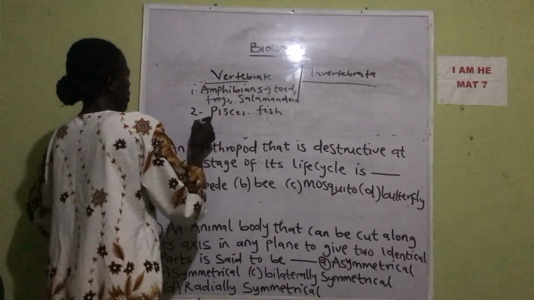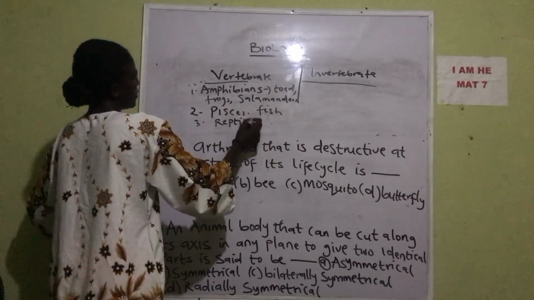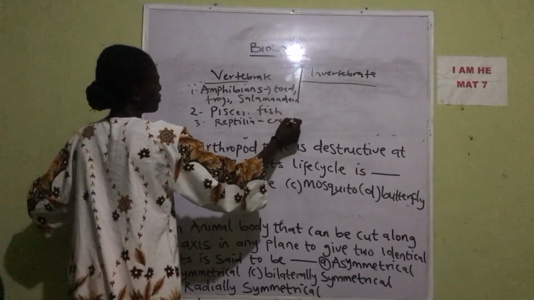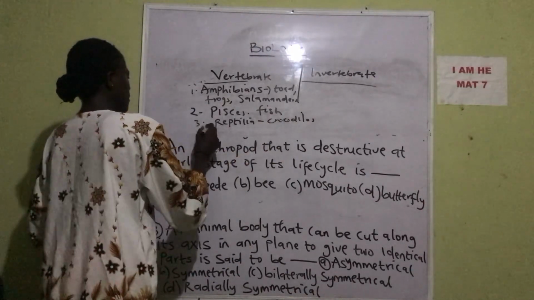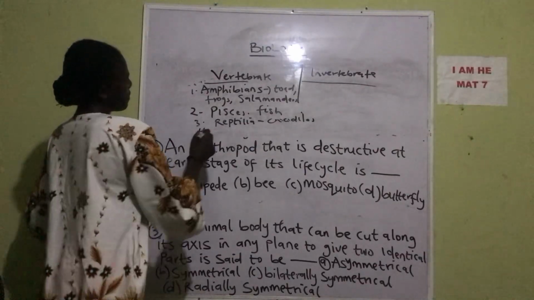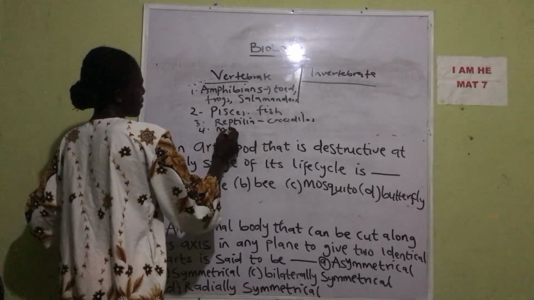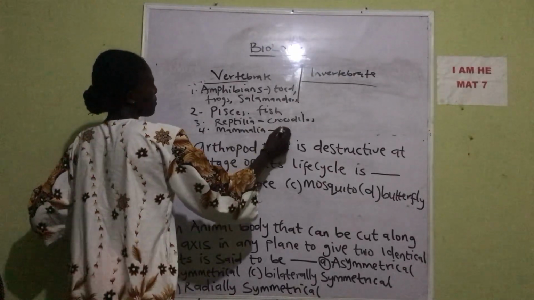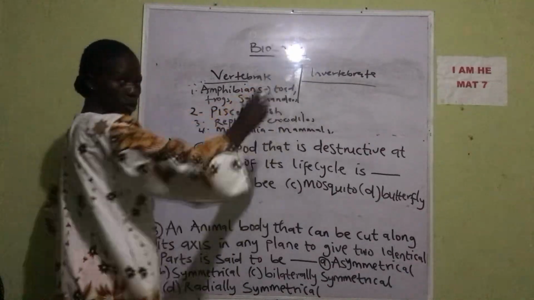We have the reptilia, that's the reptiles, like crocodile. We have the mammalia, the mammals, whale, humans and all that.